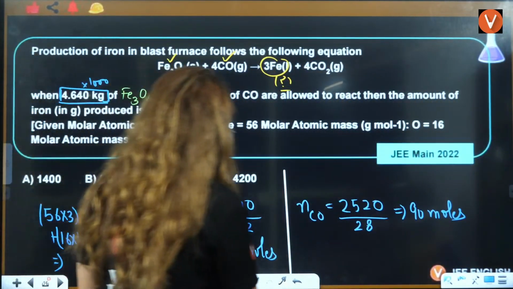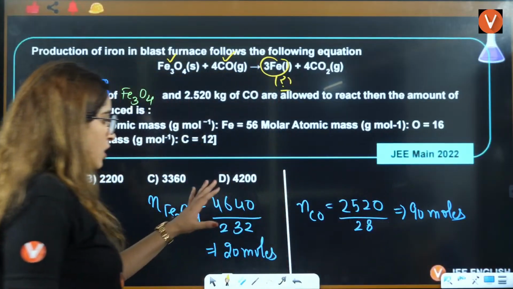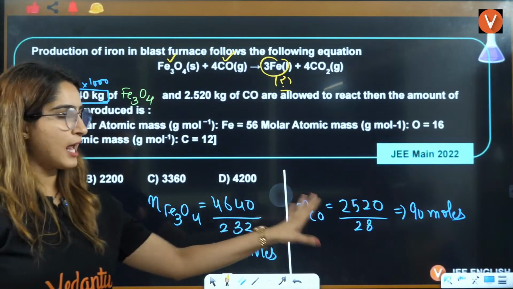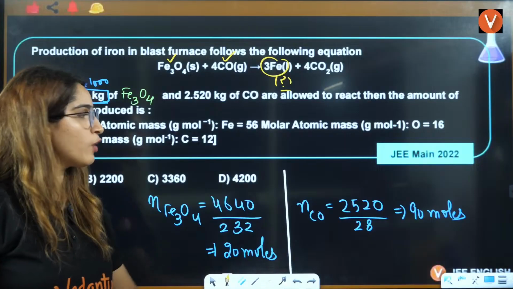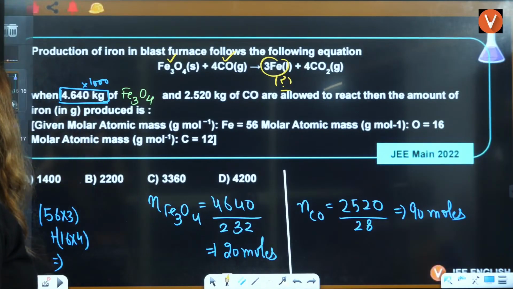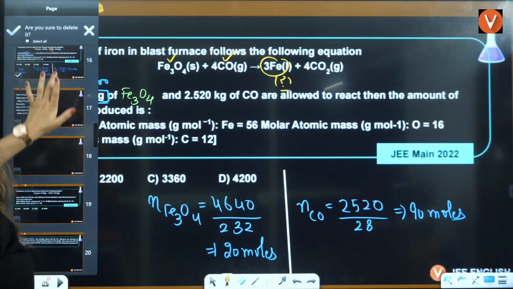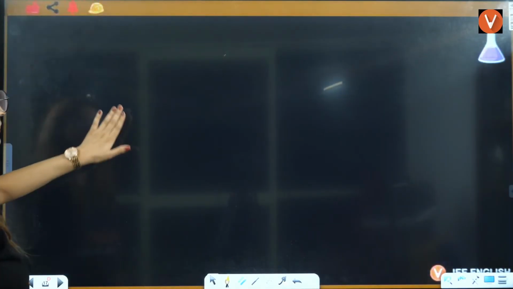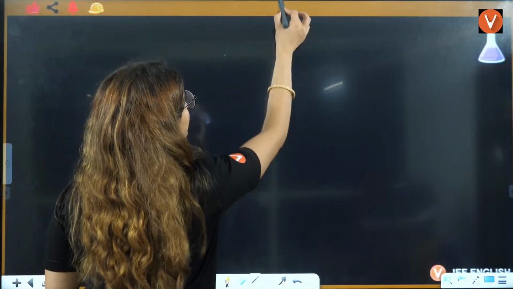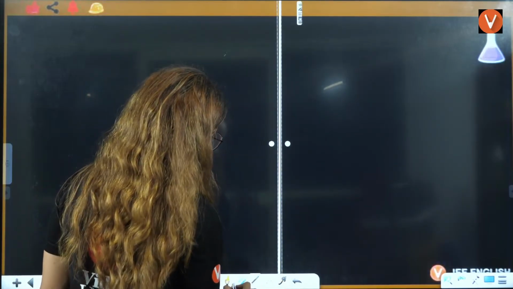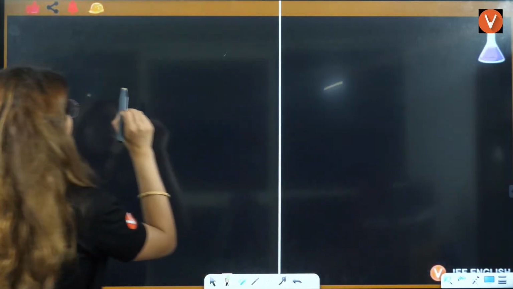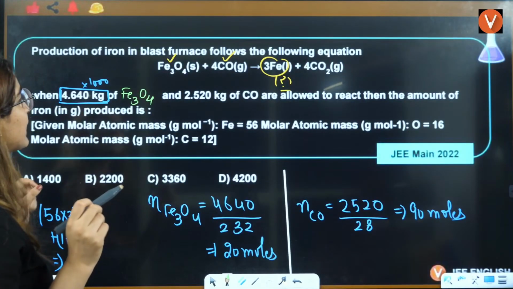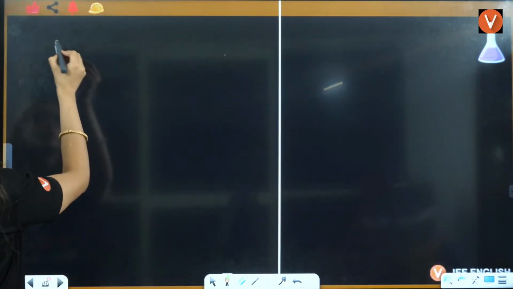Okay, now this is in grams, this is in grams, moles we have calculated. Now can you tell me what will be the next task here? Who will tell me what will be the next task? To find out the limiting reagent here. Now, how do you find out the limiting reagent? Given by stoichiometry you have to do, right?